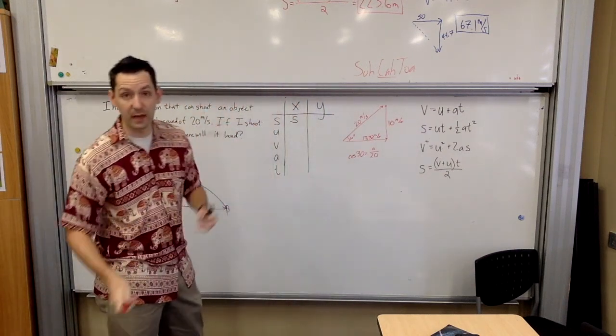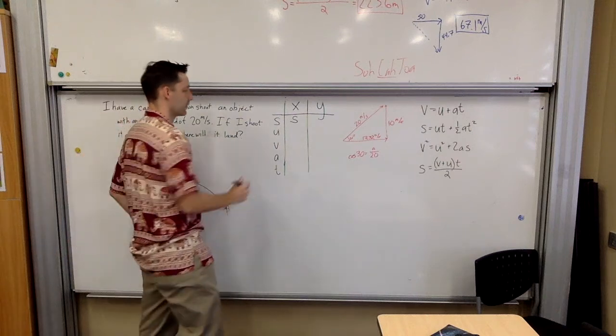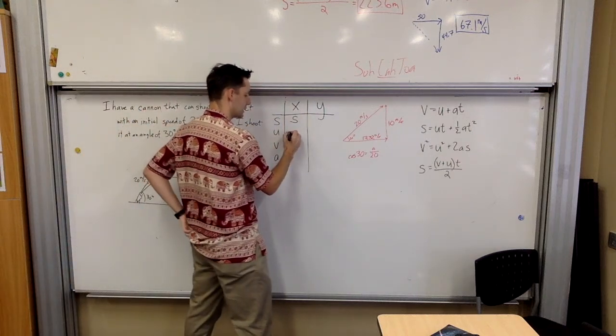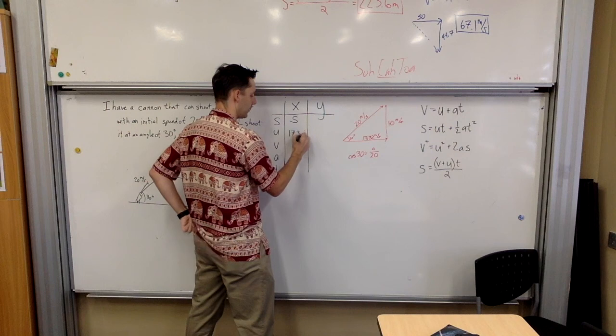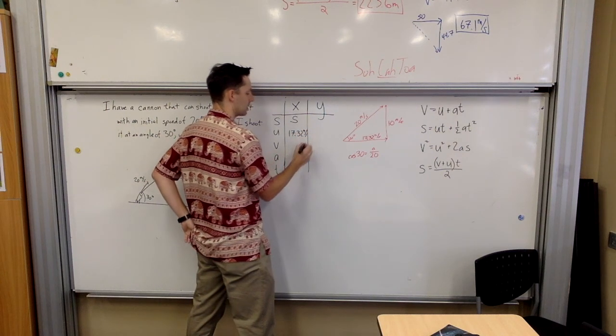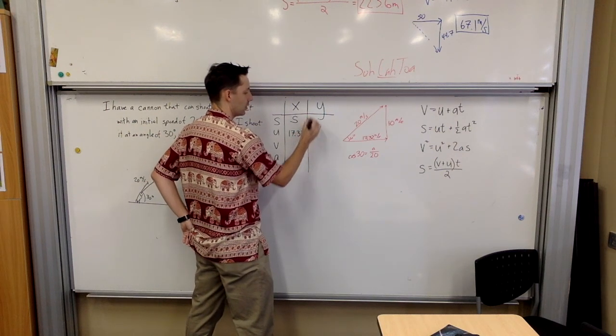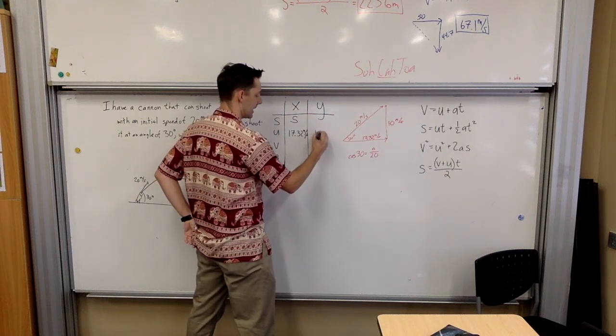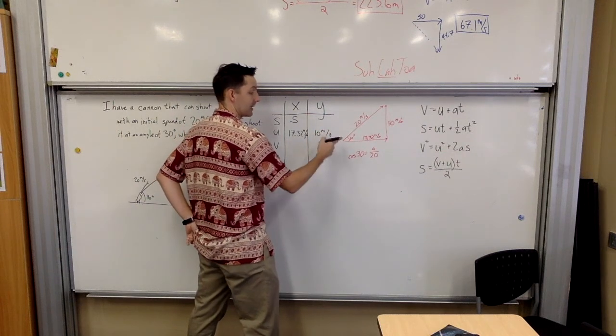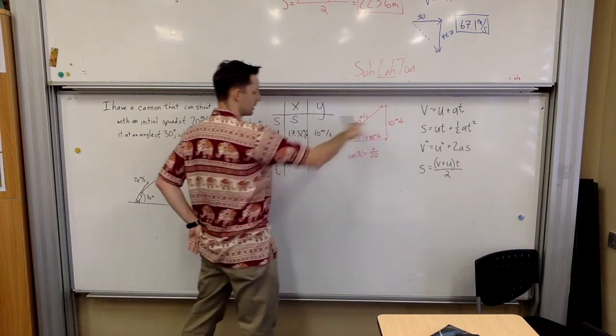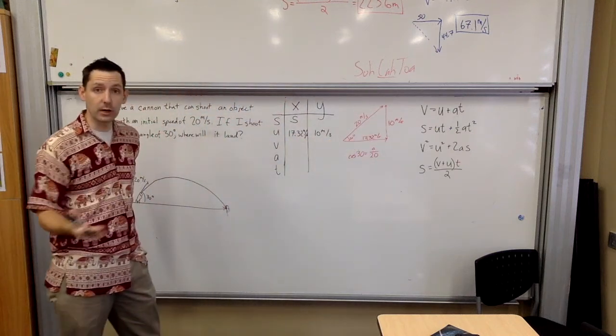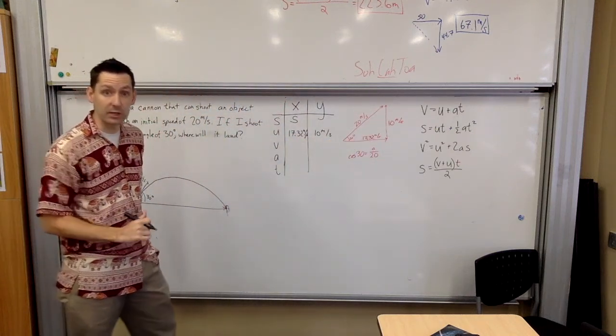So now I'm going to put all that information into my table here. I've got my initial horizontal velocity is 17.32 meters per second. My initial vertical velocity is 10 meters per second, and it is upwards. Okay, this one is to the right. Okay, at this point, I can now continue to put in information.